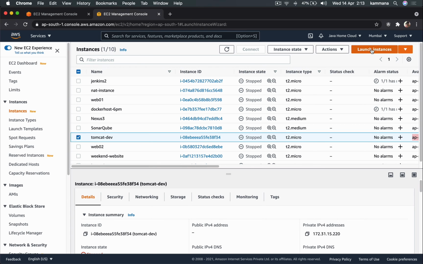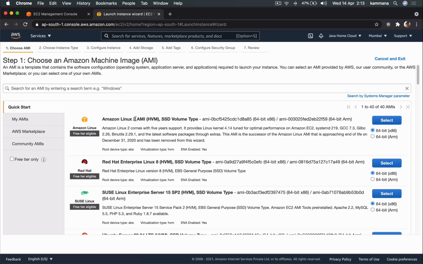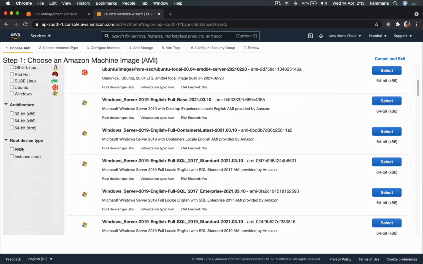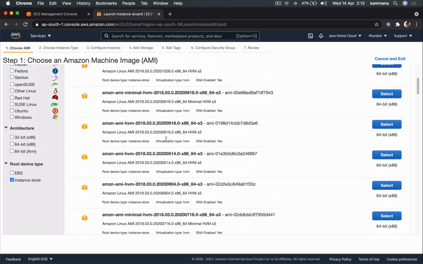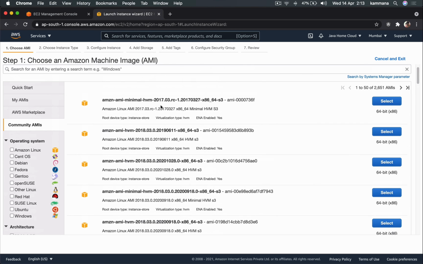Let's have a look at how to launch EC2 instances with instance store. Launch instance, generally we go with quick start. Go to community AMIs and scroll down, root device type, enable instance store, and you get the AMIs which support instance store.